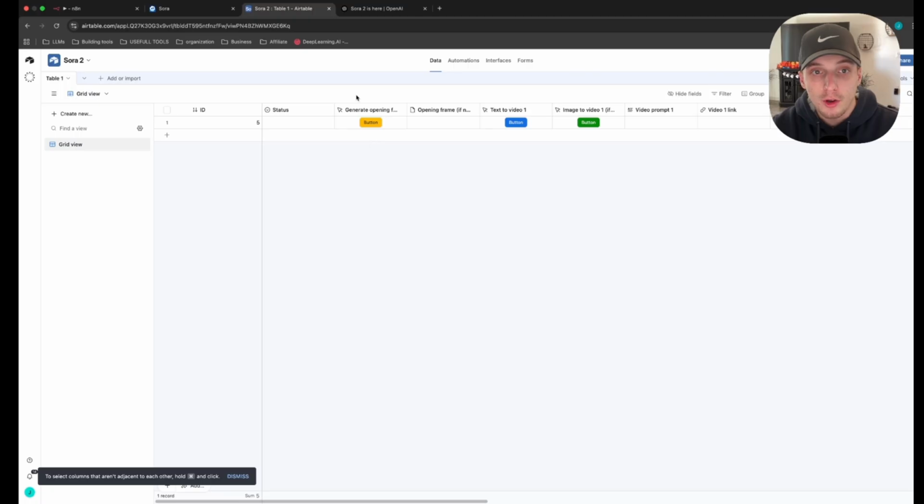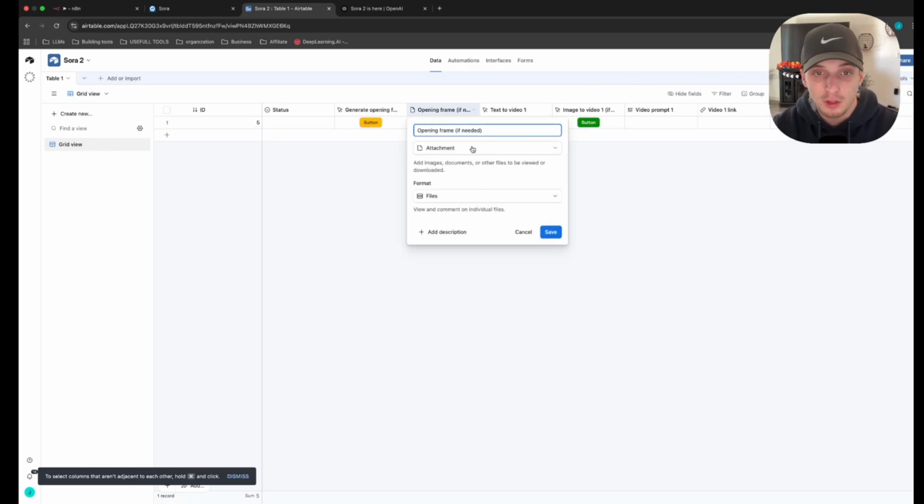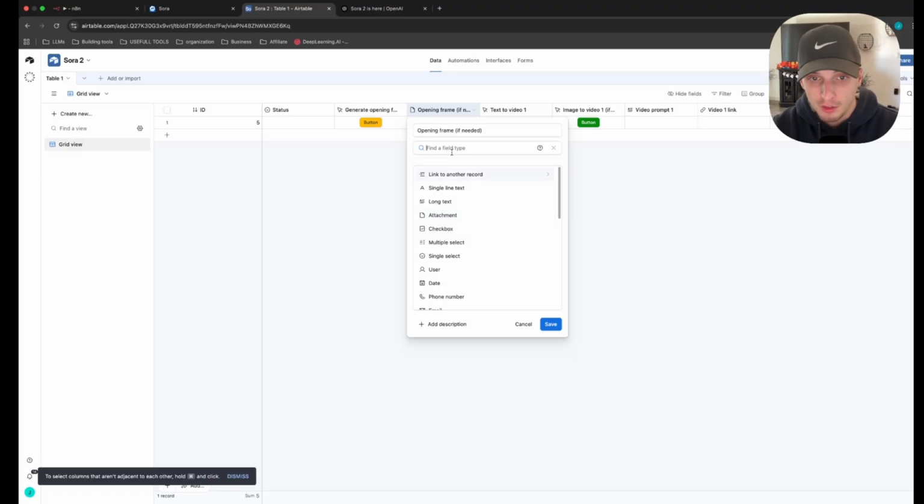For right now, we're going to skip any of the buttons. We'll walk through them as we walk through each one of the systems, but for now, just don't worry about anything that says button. The next one we're going to do is opening frame. This is an attachment field, so for field type, just look up attachment, or it's the fourth one down. Name it opening frame, and then in parentheses if needed.